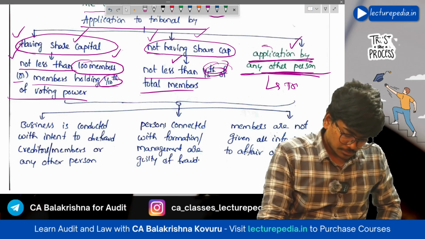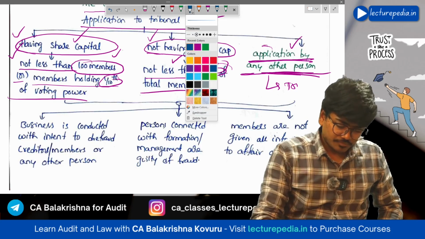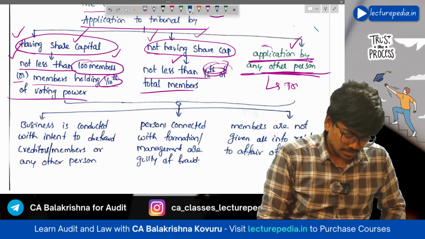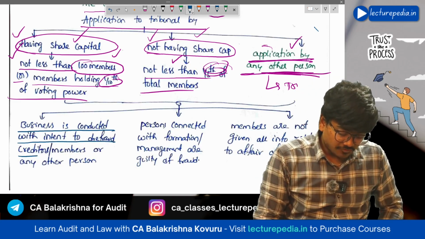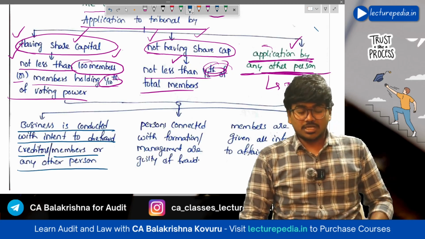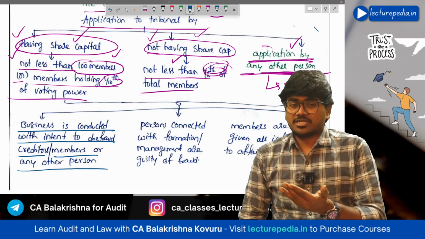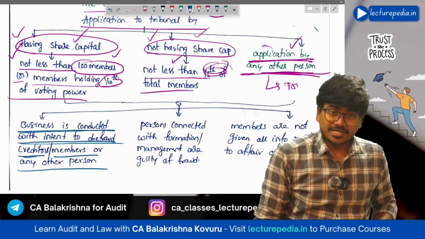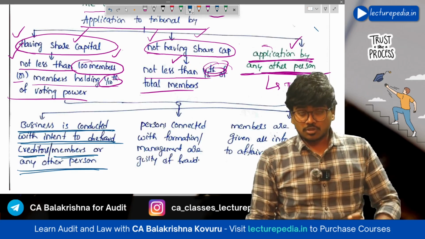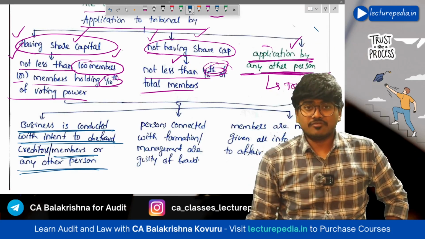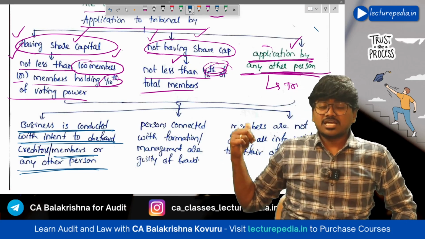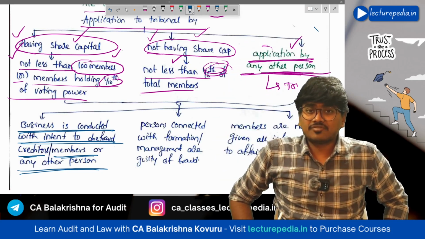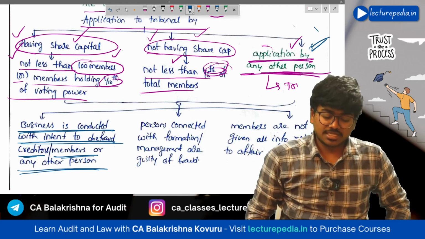So now we are saying the application will be filed to the tribunal. In which cases will the application be accepted? First, business is conducted with intent to defraud creditors, members, or any other person. If shareholders file an application to the tribunal stating that business is conducted with intent to defraud creditors, members, or any other person, so please start an investigation into the affairs of the company. They are conducting the business in a manner to defraud the creditors. Creditors also can file the application to the tribunal asking for investigation under this clause, as an application by any other person.